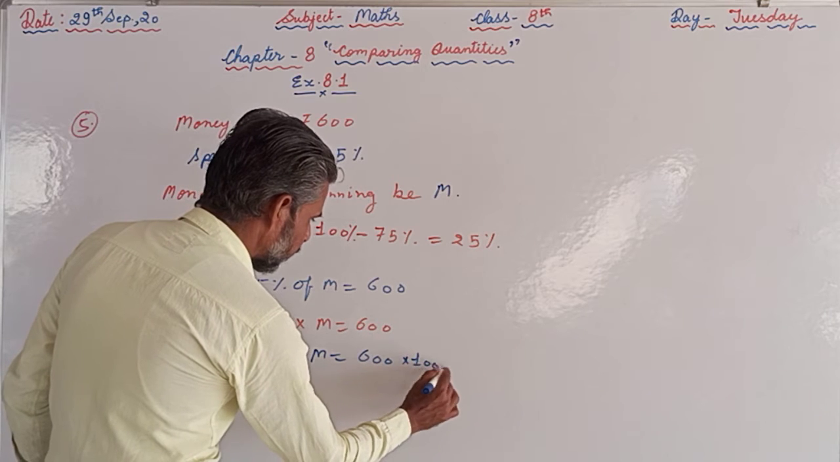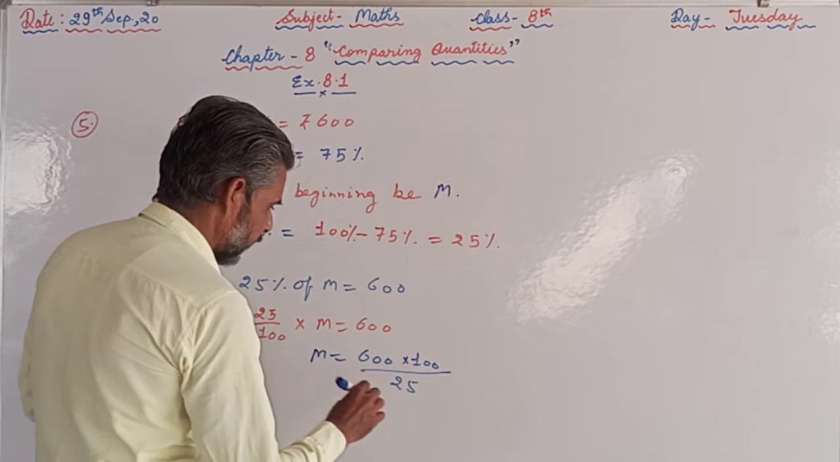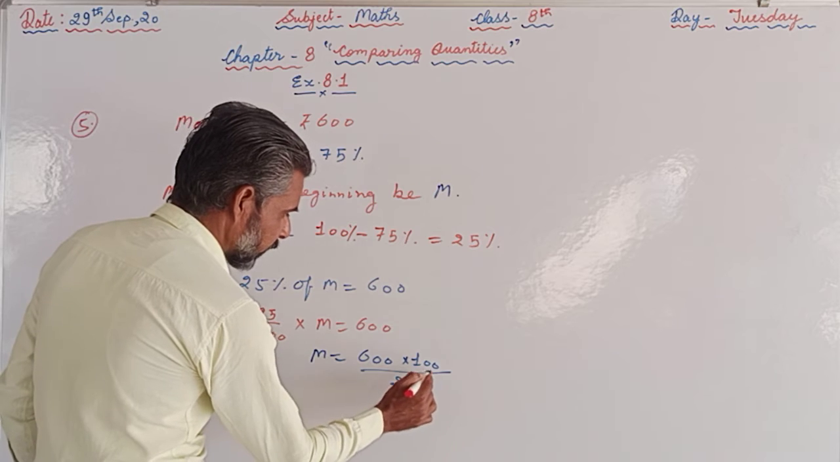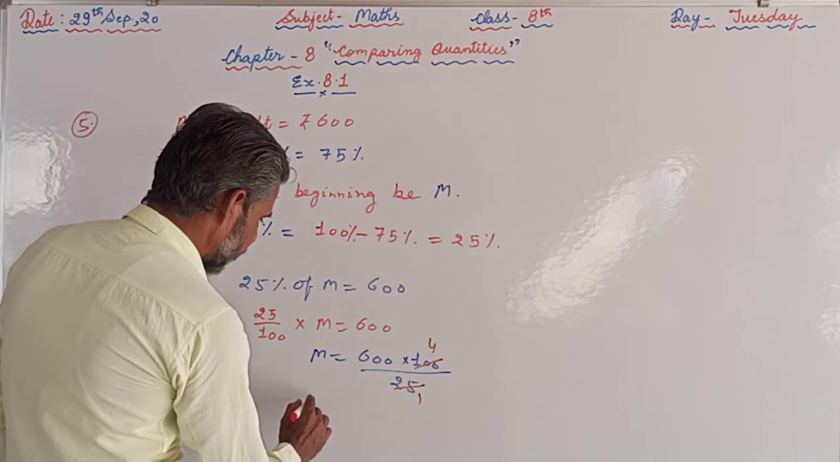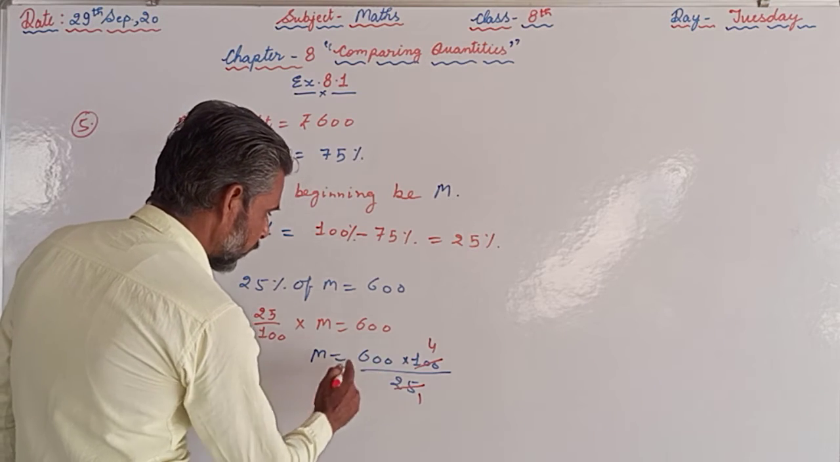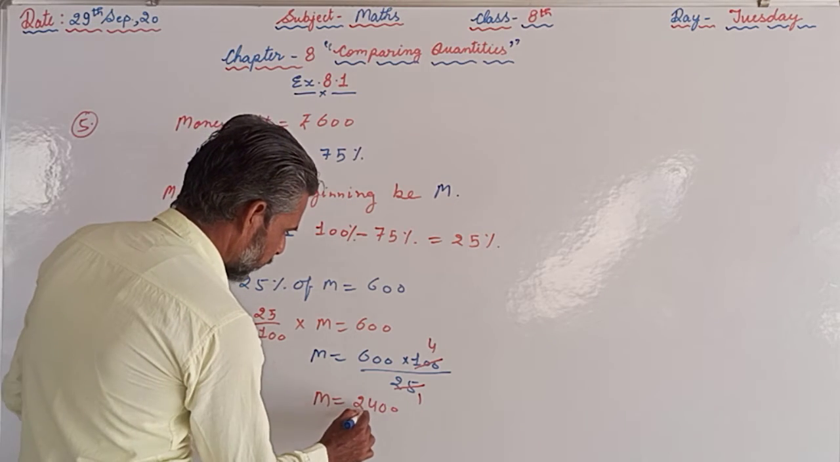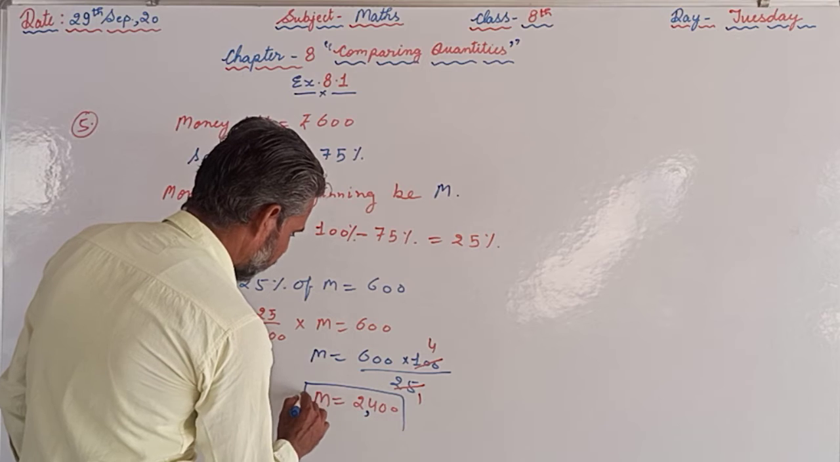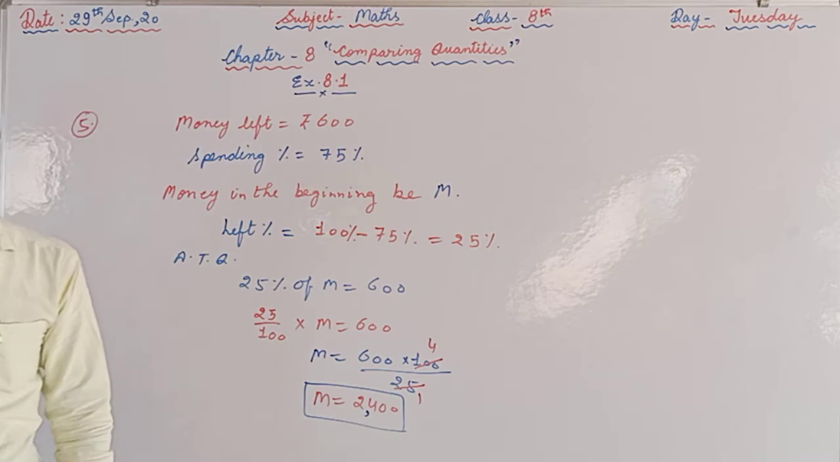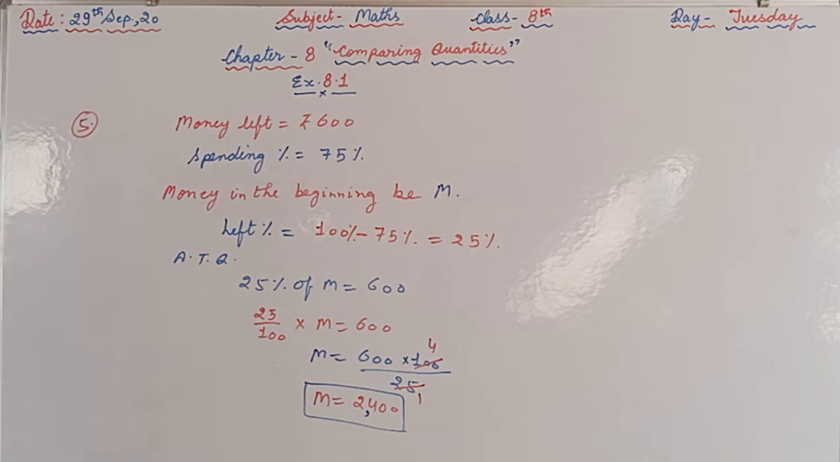So 100 upon 25, and we know that 25 ones are 25, 25 fours are 100. From here we got that M is equal to 4 sixes are 24, that is 2400. So that is the answer.